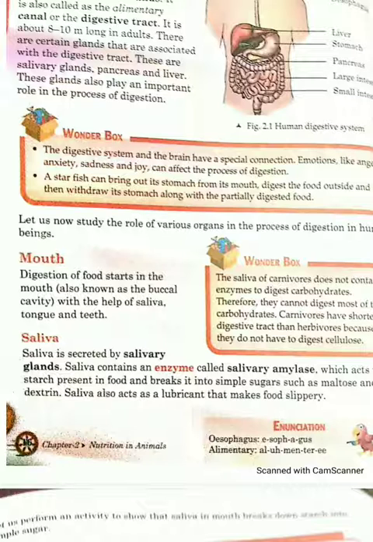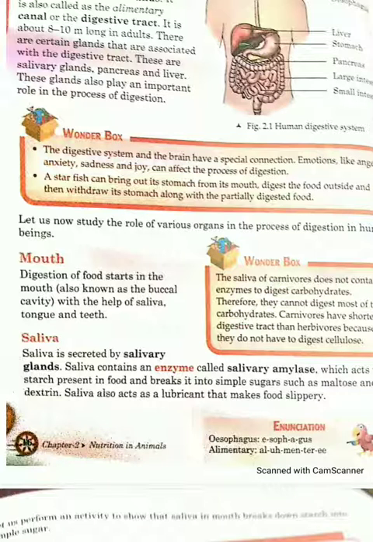Students, you must have seen sometimes when your favorite eating things are in front of you, then your mouth automatically starts releasing water. What is that? That is saliva only, and saliva comes from the salivary glands.